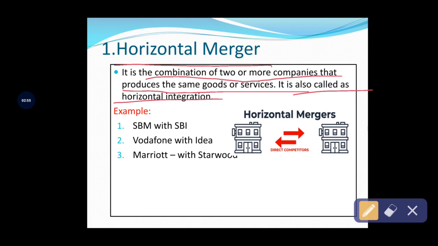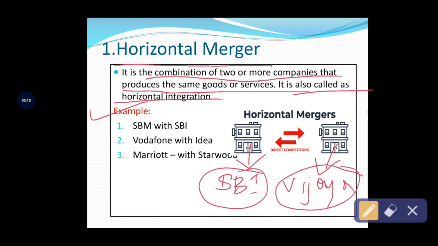See with an example to get clarity. Assume this building is SBI Bank and this building is Vijaya Bank. Both banks are financial institutions providing similar services and products to customers, such as loans and advances, lending money and accepting deposits.